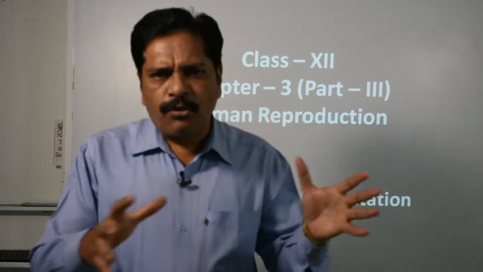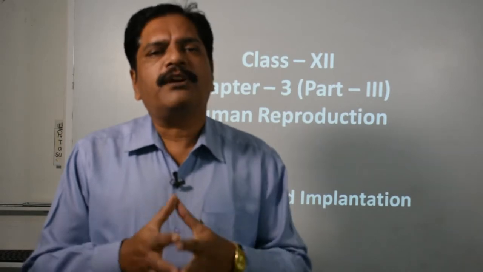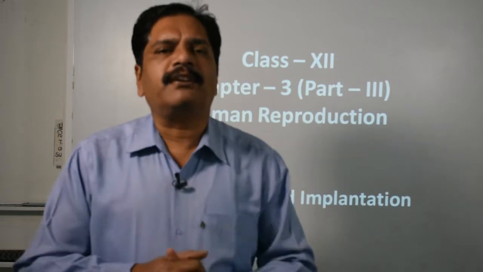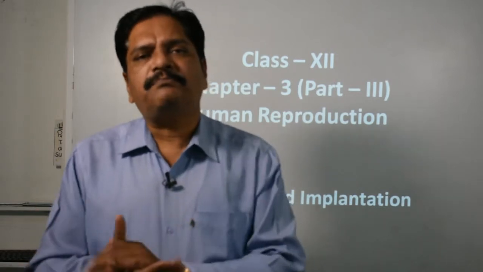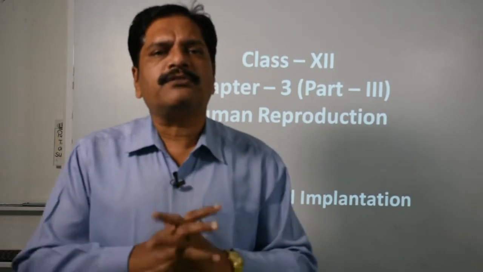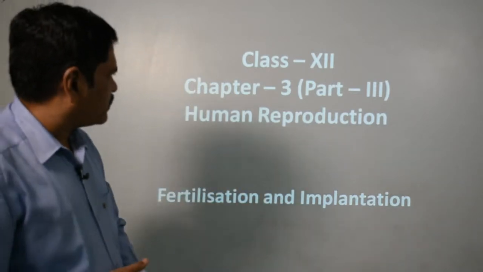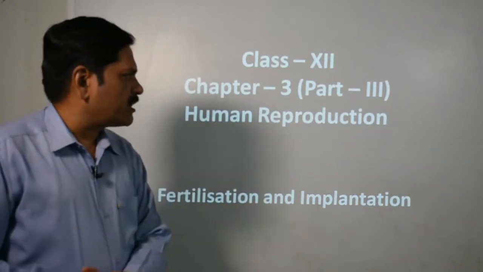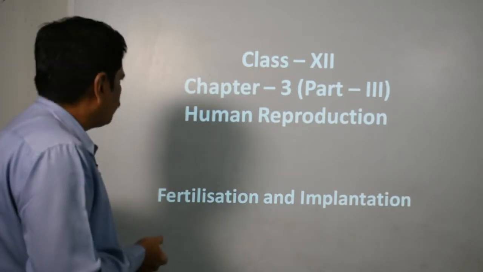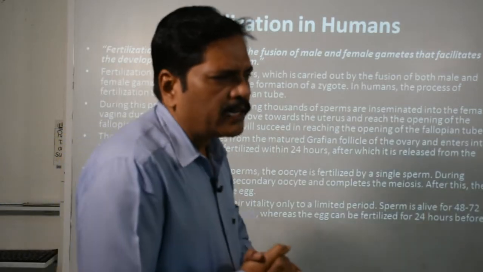As you know, this whole reproduction is divided into three parts. First, the pre-fertilizational event. Second, the fertilization, and third, the post-fertilizational event. The first two we have already finished, and today we are going to discuss fertilization and implantation in human reproduction. So first of all, we are going to discuss fertilization.